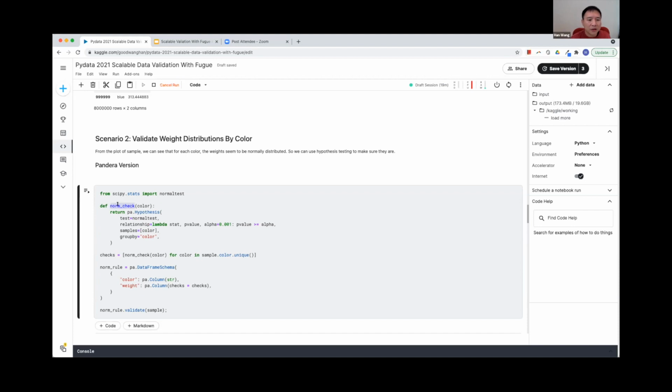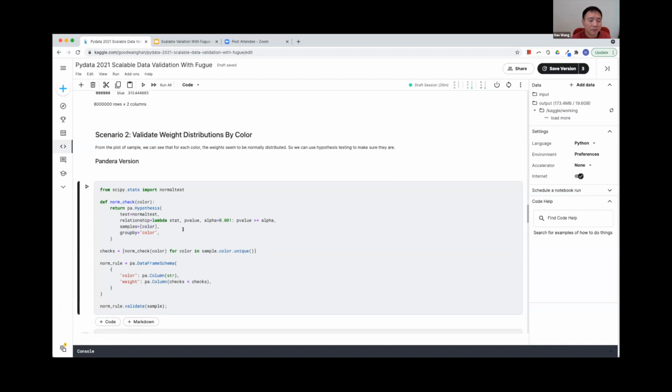So look at this function. This function depends on the color value. And inside this function, we just return a different check of Pandera called hypothesis. So we want to do hypothesis testing, then we are using normal test from SciPy, as well as the thresholds. But these two are very tricky. Because we want to validate the distribution by each color, we just need to specify the group by color and to specify the value here in the samples.